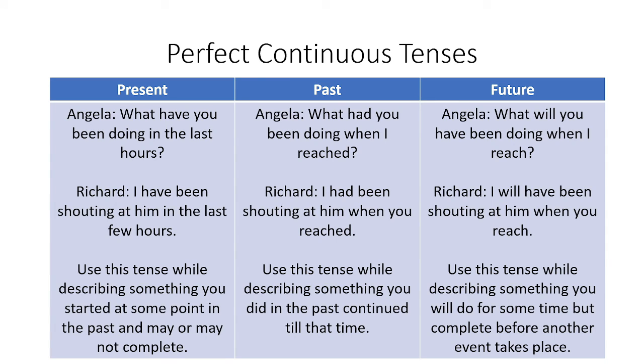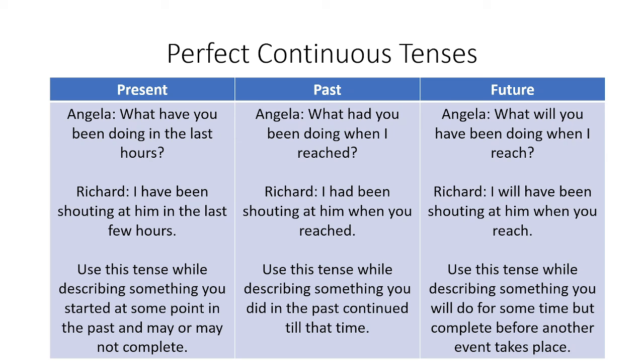And the last part of the tenses, that is the perfect continuous tenses. So in present, Angela can say, what have you been doing in the last hours? And Richard can say, I have been shouting at him in the last few hours. So use this tense while describing something you started at some point in the past and may or may not complete.